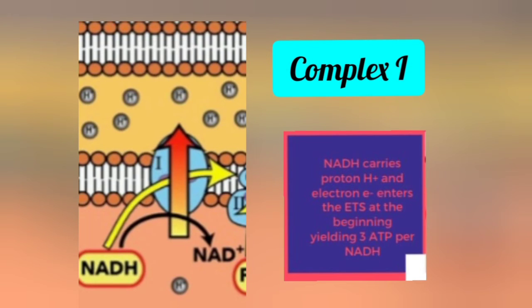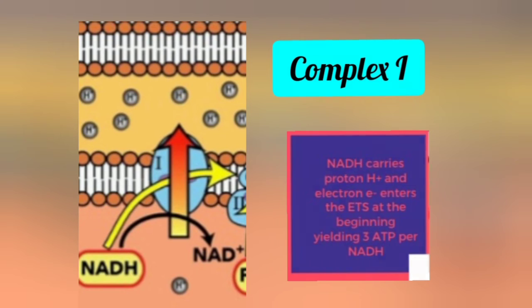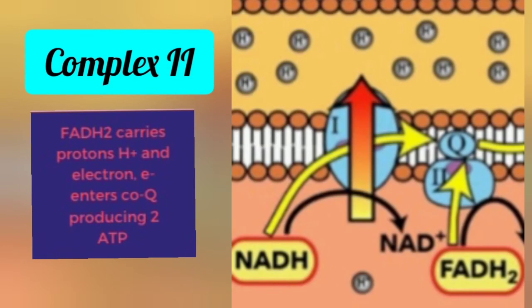NADH will approach complex 1. Before that, it will be oxidized into NAD+. NADH loses an electron to complex 1, and then the electron will supercharge complex 1. Complex 1 becomes more energetic and pumps more protons towards the intermembrane space. This will create an electrochemical gradient with a higher concentration in the intermembrane space than in the matrix. Electrons from complex 1 will be transferred to CoQ.